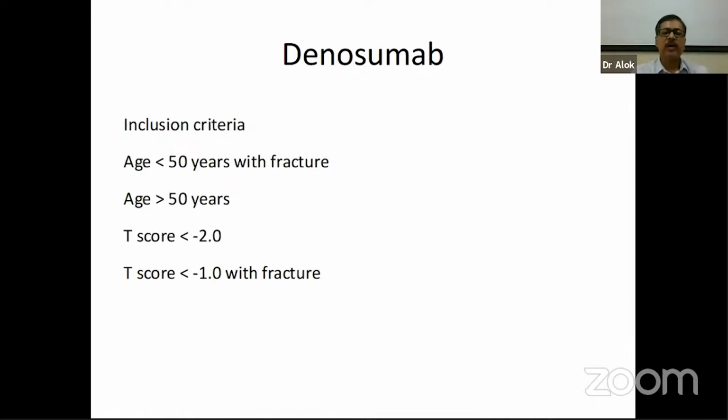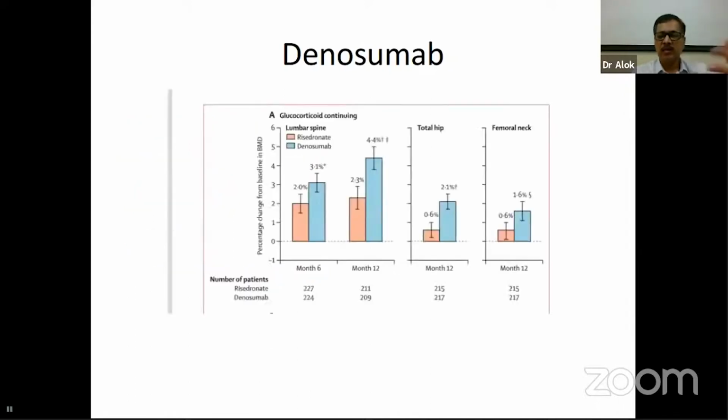So the age was less than 50 with fracture, or more than 50, and if the age was more than 50, a T-score of less than minus 2 was the criterion. The comparator group was risedronate 5 milligram per day, and the patients were on a dummy. This trial lasted for 2 years.